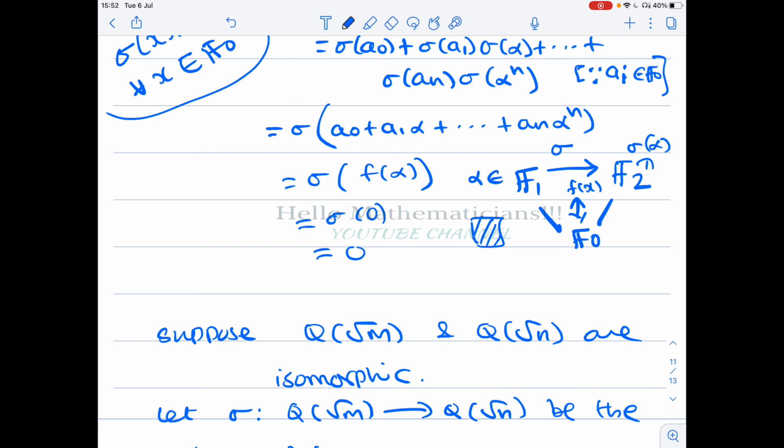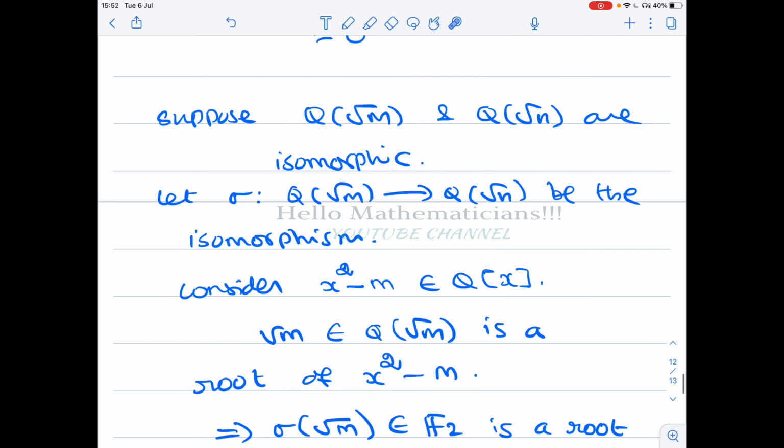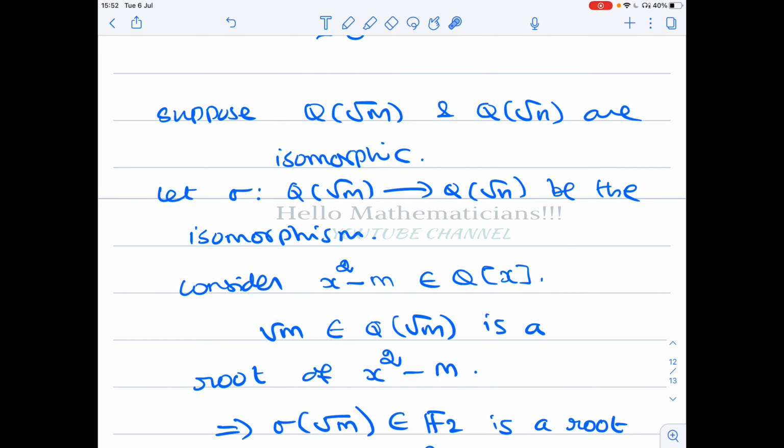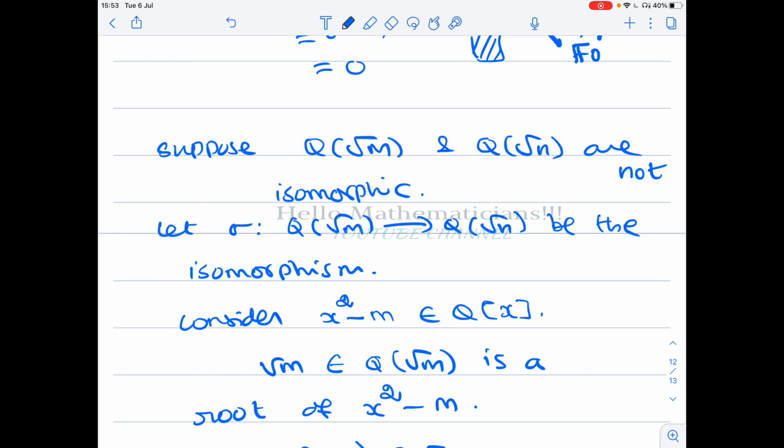That's what we proved. Now using this result we claim something about Q of root m and Q of root n. We saw that they are isomorphic as vector spaces. Now we claim that they are not isomorphic as fields.